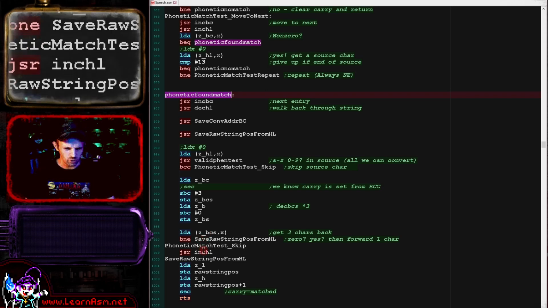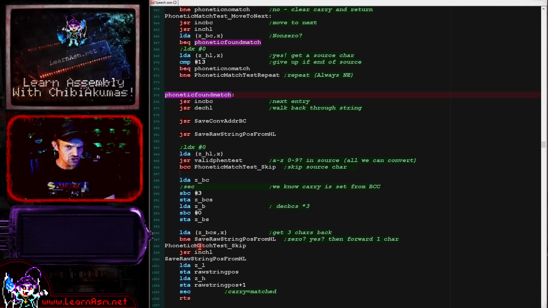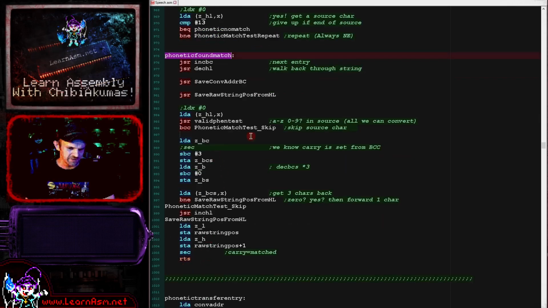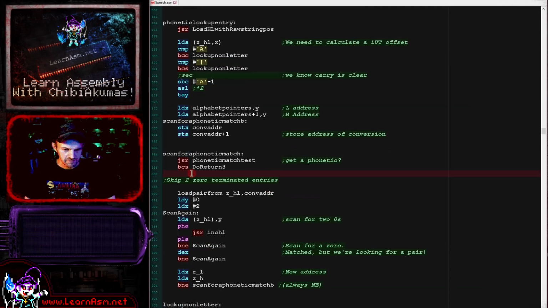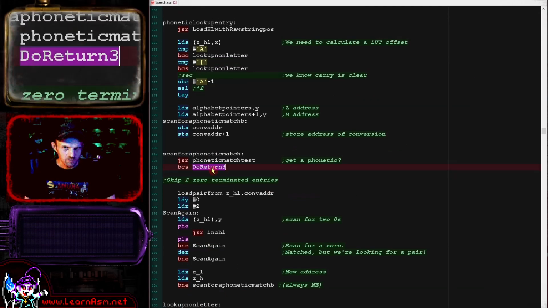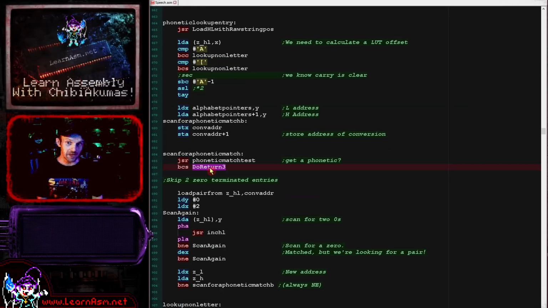This seems a little bit odd to me, but again, I didn't try and change the original code beyond what I could see clearly to optimize. So this has just been left as is, and it does seem a little bit odd to me. Now, if we found a match, we're going to just return. If we've not found a match, we need to do this again.